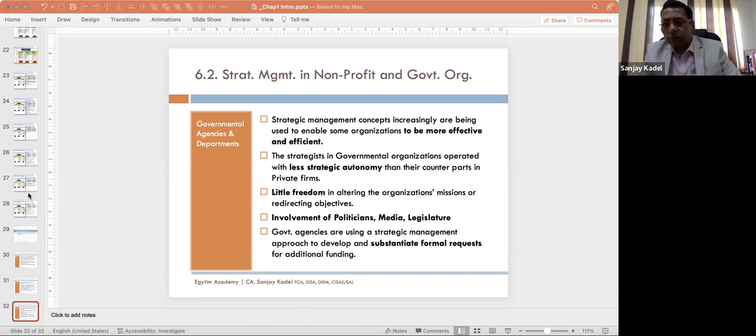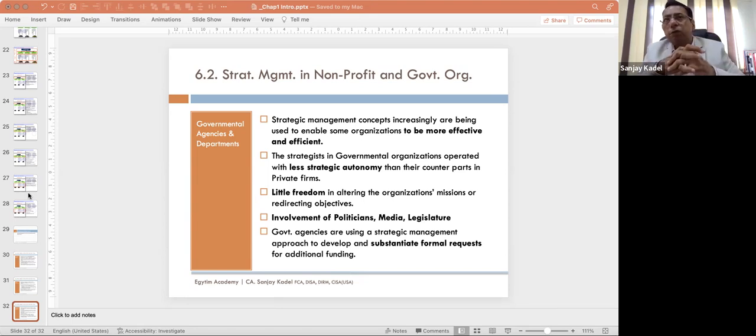Portfolio analysis. Next, portfolio means what? A group or a cluster of products or services or businesses is called a portfolio in our context of strategic management.